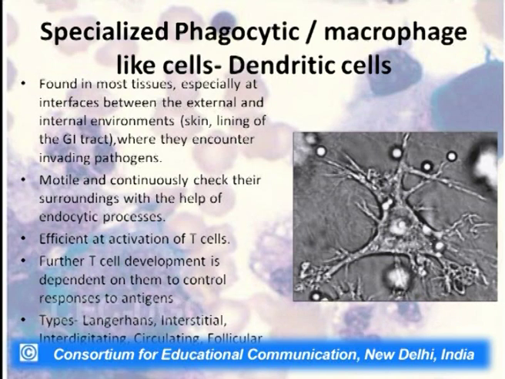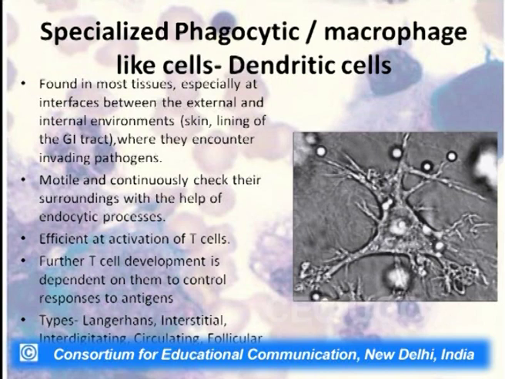So, they are extremely important cells because these are the cells which will take up the pathogen, cleave it into small particles and then present it to the T cells. Once they have presented to the T cell, whether to the T helper cell or the T cytotoxic cell, that is a CTL cell, it does not matter. The dendritic cells are very important to present mostly to the T helper cells. For example, if it is an APC, an antigen presenting cell, the dendritic cell, then it is almost exclusively presenting it to the T helper cell.